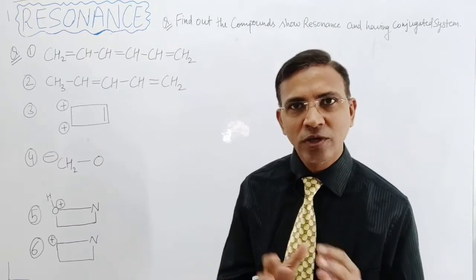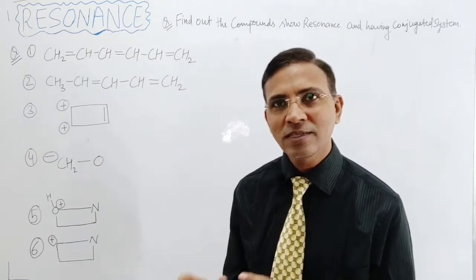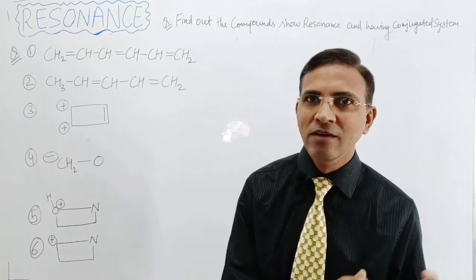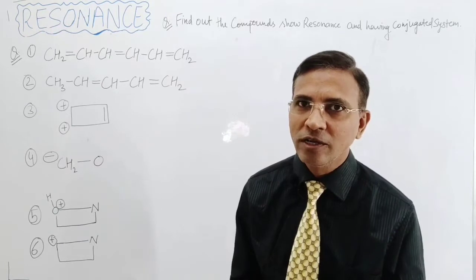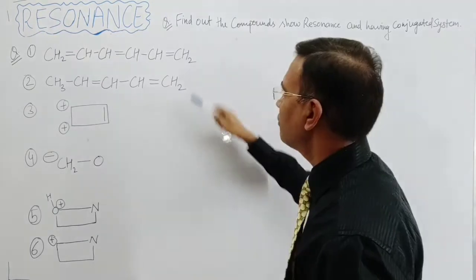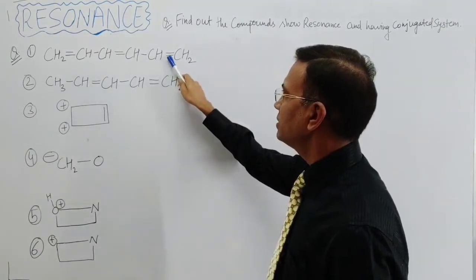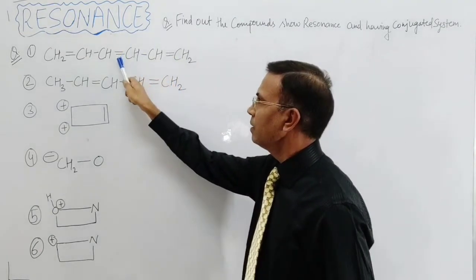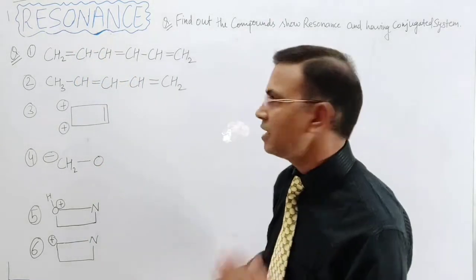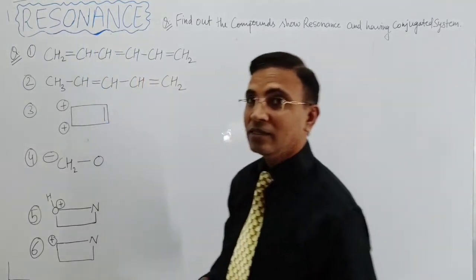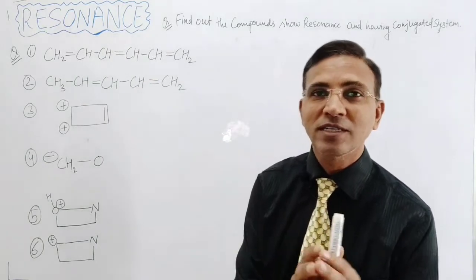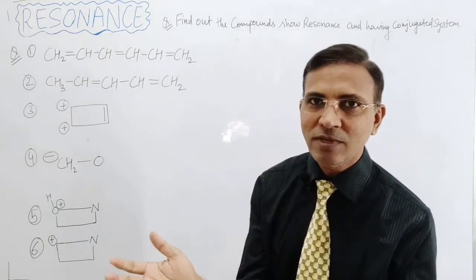And some questions are there on the basis of resonance. So if a conjugated system is there, then resonance takes place in the molecule. So first we have to see whether the conjugation is there or not. If conjugation is there, then definitely the resonance will take place. Okay. So the first question is, here a double bond is there, sigma bond, double bond, sigma bond, and double bond. That means the conjugation is there between the double bonds, and here the delocalization of pairs takes place because of the conjugated system. So that's why the resonance is exhibited.